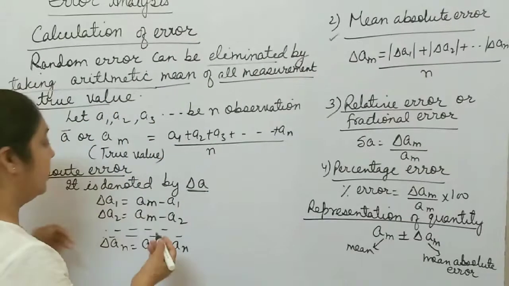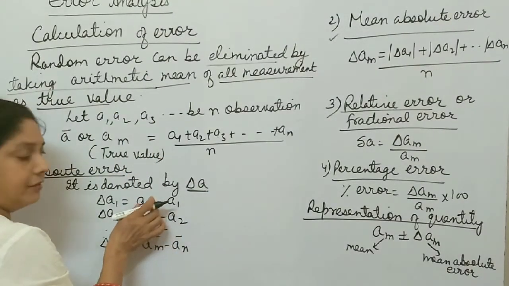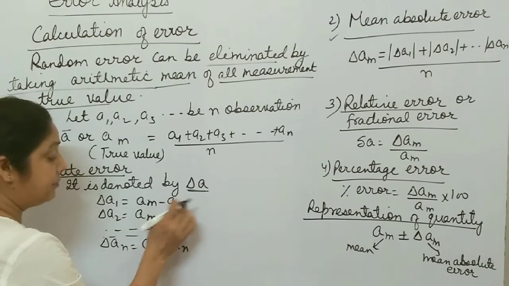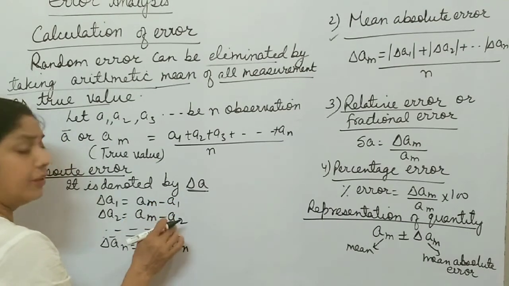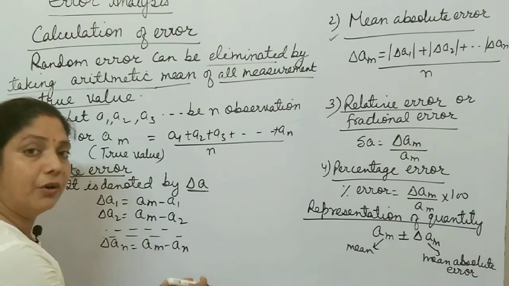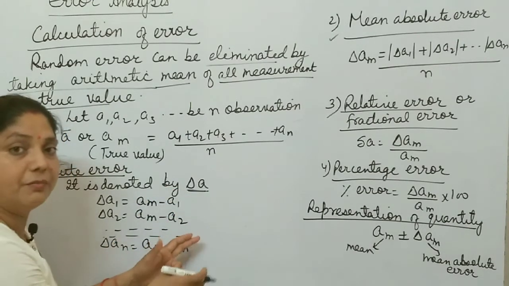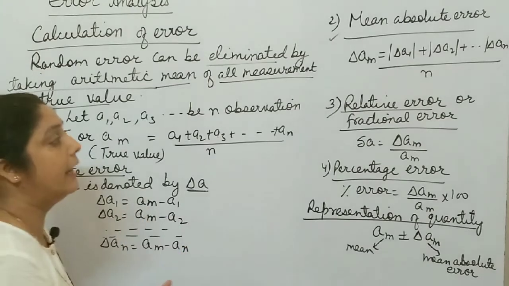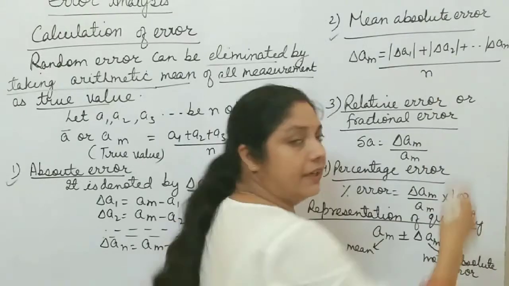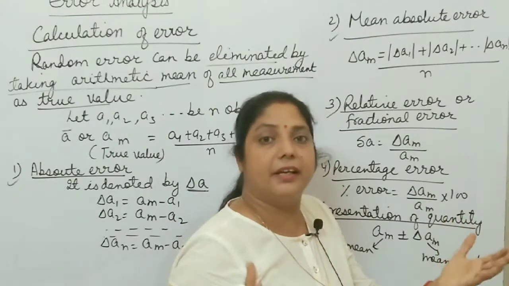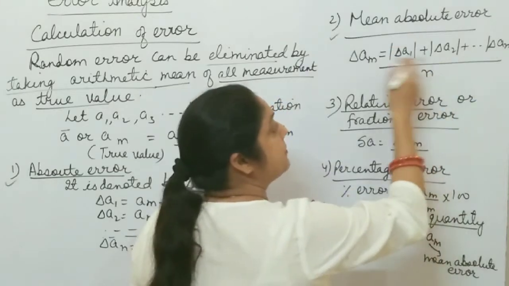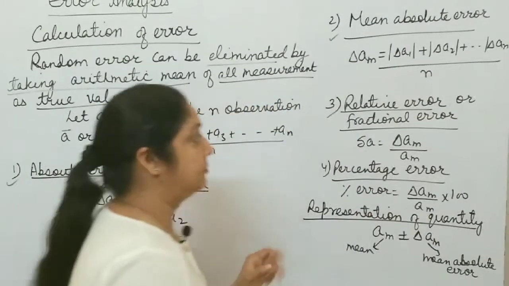Suppose the mean value is 5 and the first observation is 4, so it is positive. Here the mean value is 5, the second observation, suppose 6, so it is negative. So we always take the mod. We always take it as positive because error is always added. So you take the mod of all absolute errors, whether positive or negative, and the mean of all these absolute errors is the mean absolute error.